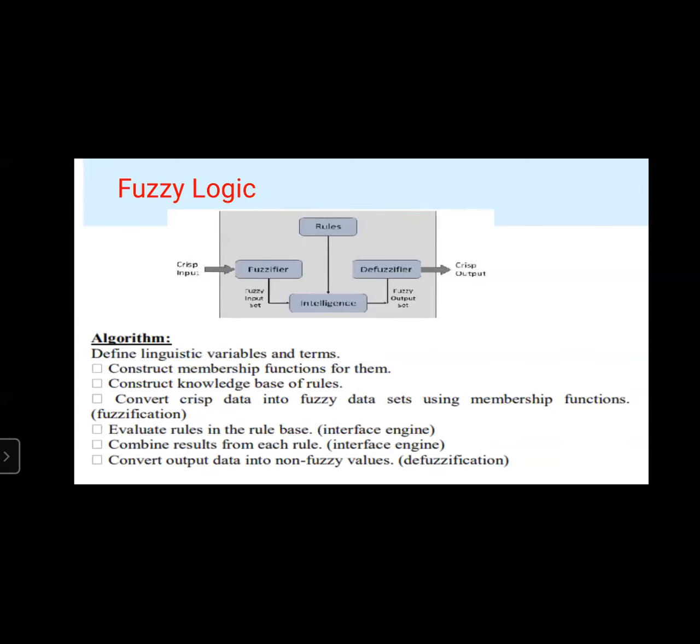So converting the crisp data into fuzzy data sets using membership functions is known as fuzzification. After that, evaluate the rules in the rule base, which is done by the inference engine. Next, combine the results from each rule, that is the inference engine. And next, convert the output data into non-fuzzy values, that is defuzzification.